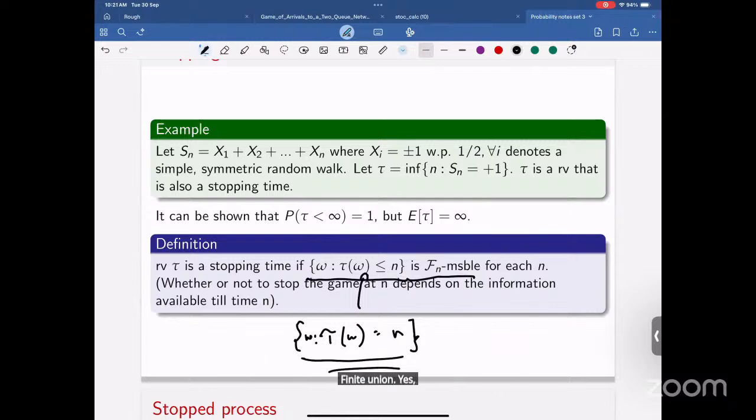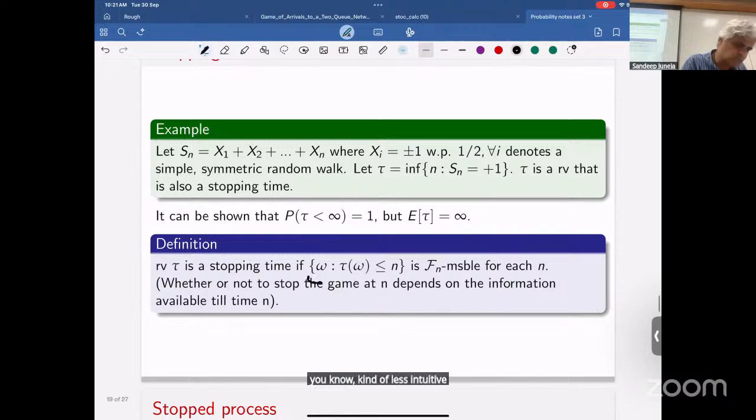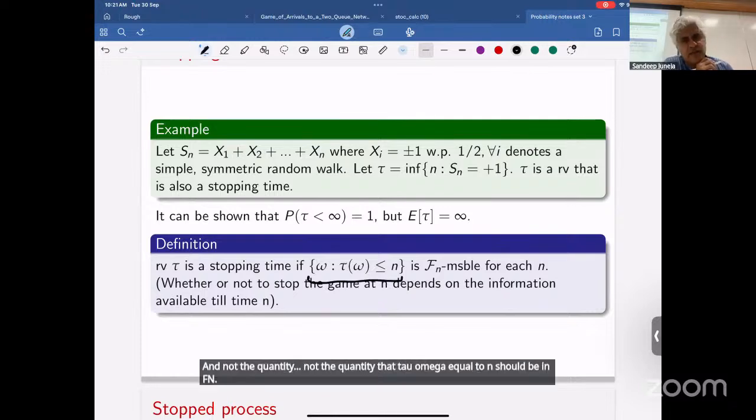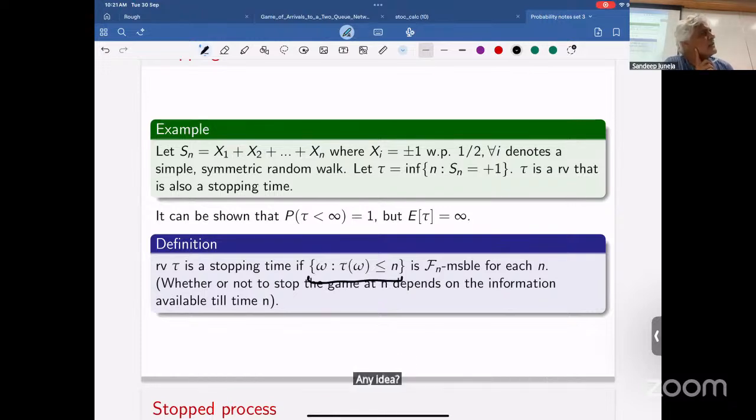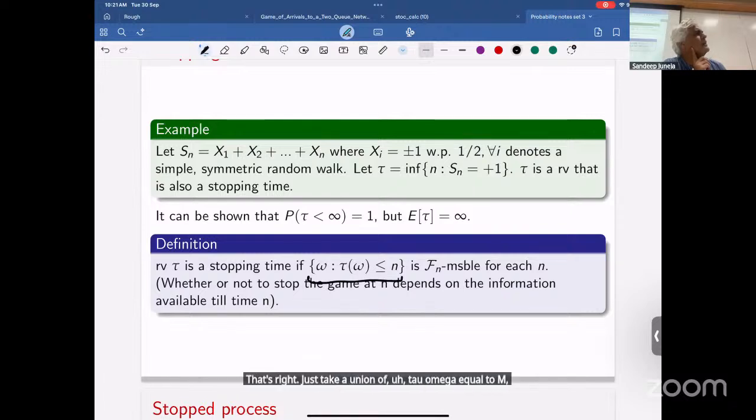So then why did we choose something as less intuitive as this quantity for the definition, and not the quantity that tau omega equal to n should be in Fn? Any idea? Just take a union of tau omega equal to m, for m equal to 0 to n. That's also in Fn, right?